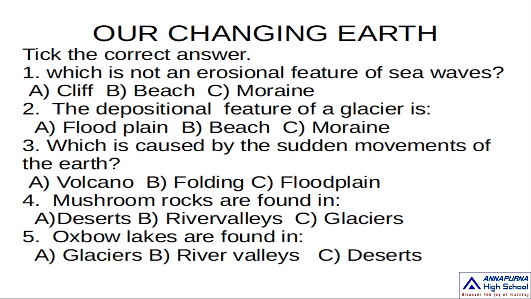Next one, the depositional feature of a glacier is floodplain, beach, or moraine. Moraine is the correct answer. The depositional feature of a glacier is moraine. Next, which is caused by the sudden movements of the earth?